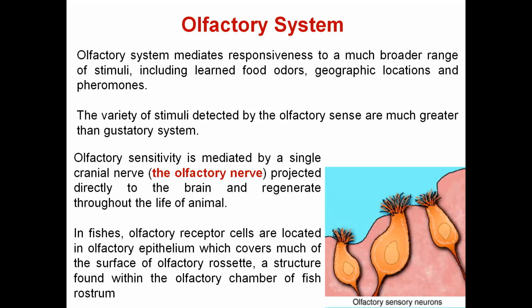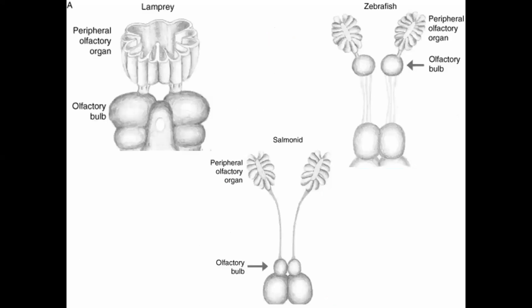much of the olfactory rosette. So the olfactory rosette, the structure which has these olfactory receptor cells, is present in the nasal chamber or the olfactory chamber of the fish. Okay, so these are different types of olfactory organs present in fishes. This is the olfactory organ present in lampreys. This type is present in the zebrafish, and this type of olfactory organ in salmons.